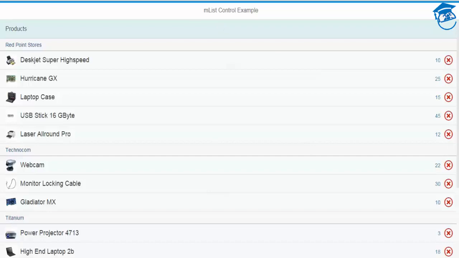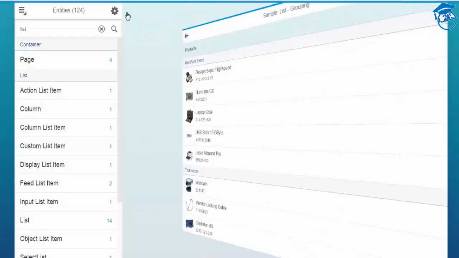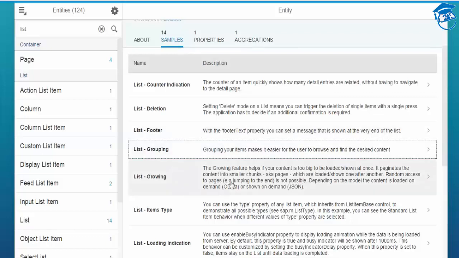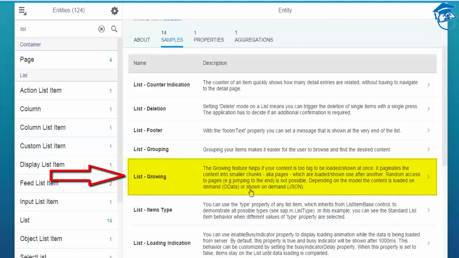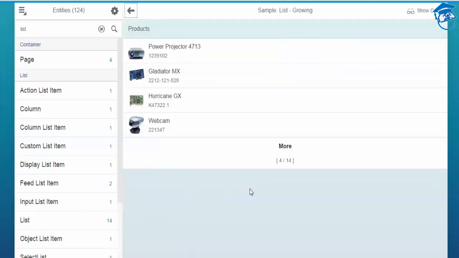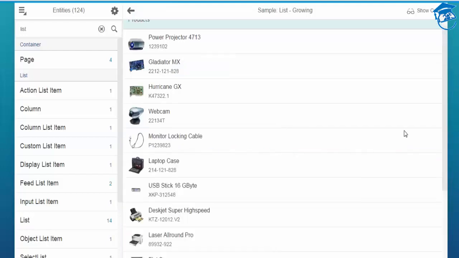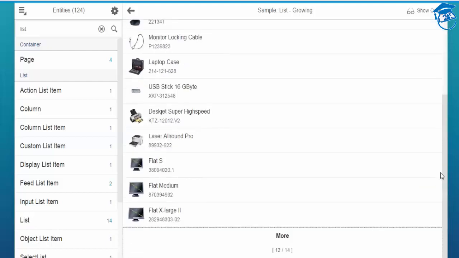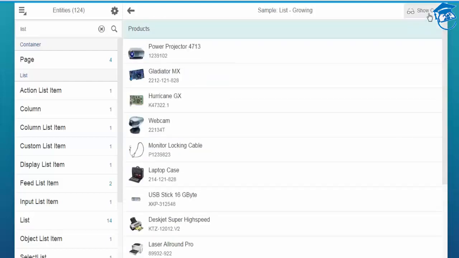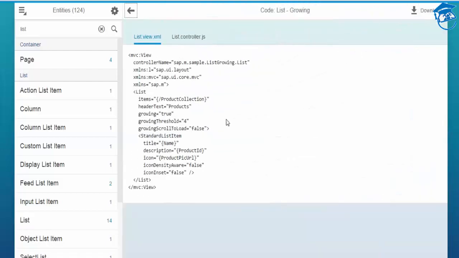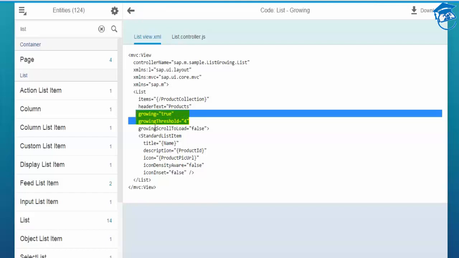Then now the next one. So now grouping is over. Now growing list. Now with a growing list you want to have just a growing list. Suppose you have 5 items and you want a growing list like this. You want to place only 8 first or 10 first, etc. How are you going to do a growing list? You're going to do it like this. Growing scroll to load. Scroll to load is false. Scroll to load is true only when it is OData.